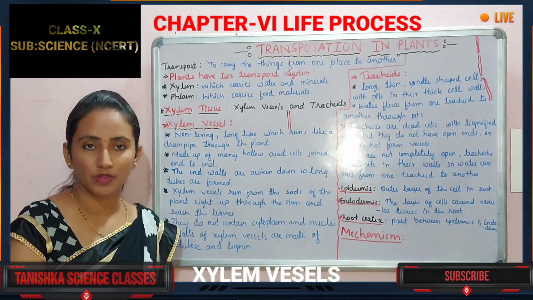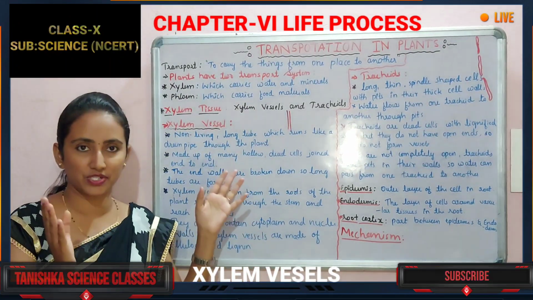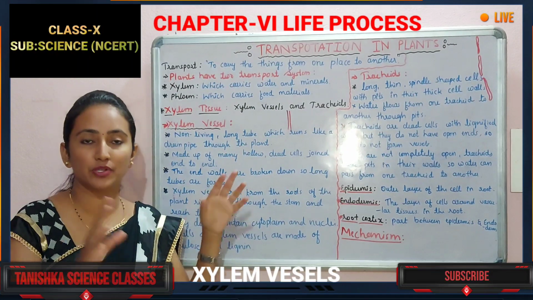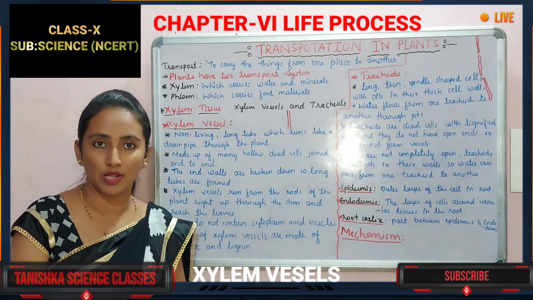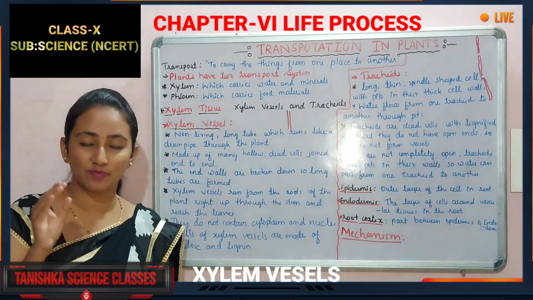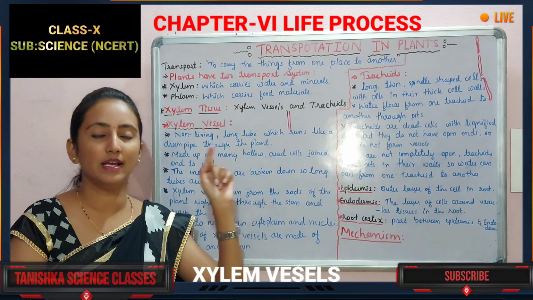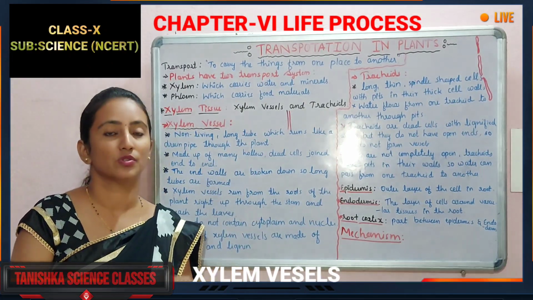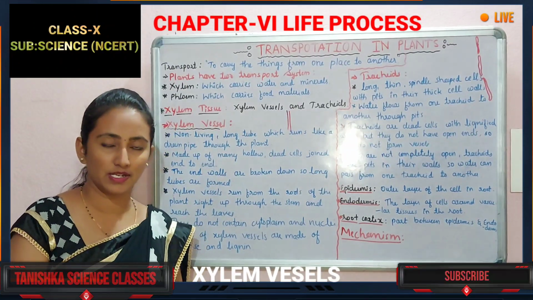From the roots it reaches the stems, the stems branch, and it reaches till the leaves. That is the structure of the xylem. I have said xylem is present from the end of the root till the end of the leaves. Understanding? So xylem is a tube-like structure, and it is branched.